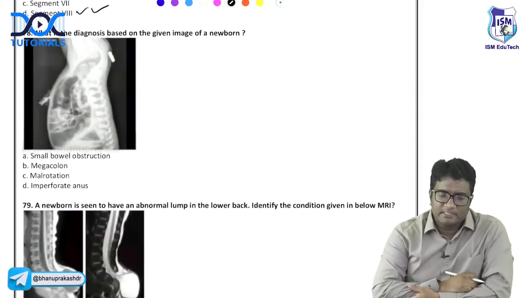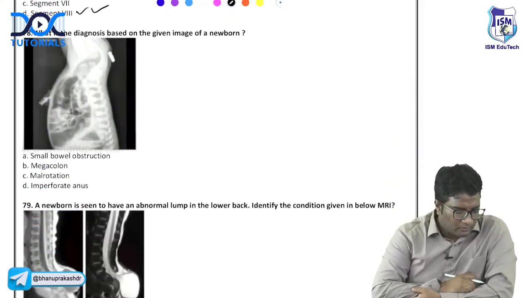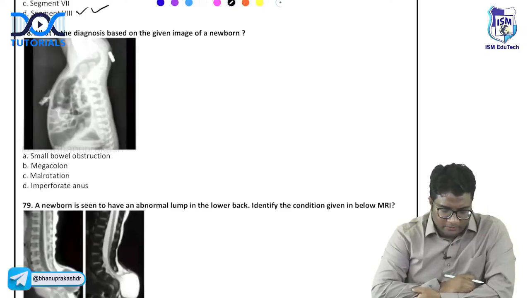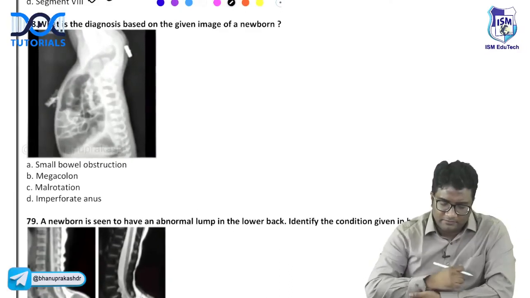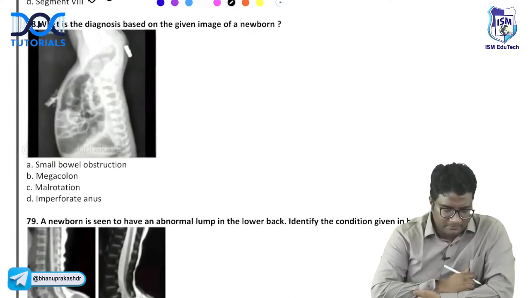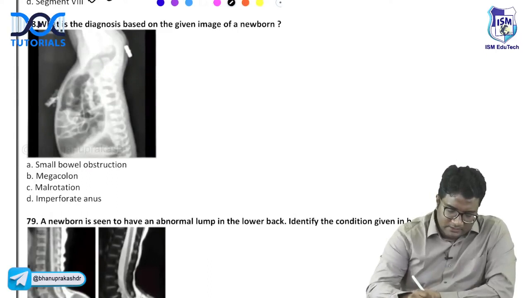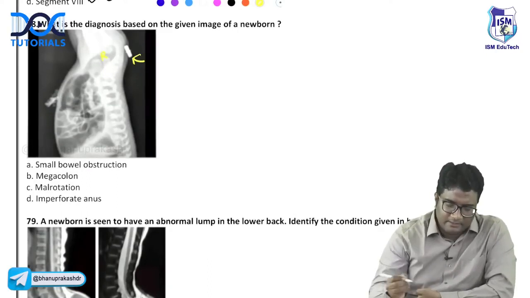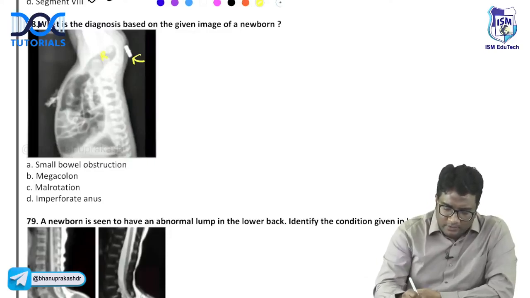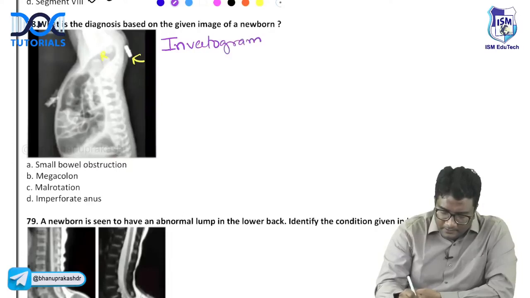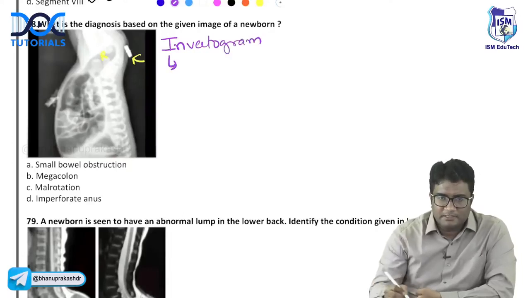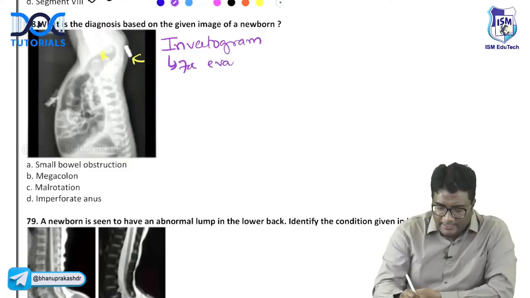Okay. What is this radiograph showing you? What is the diagnosis based on the given image of a newborn? Very nice. In this image you can see a metal button and a rectal layer. This is an invertogram. And this invertogram is done for evaluating anal atresia.